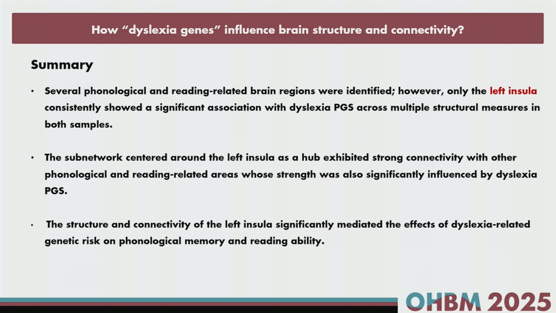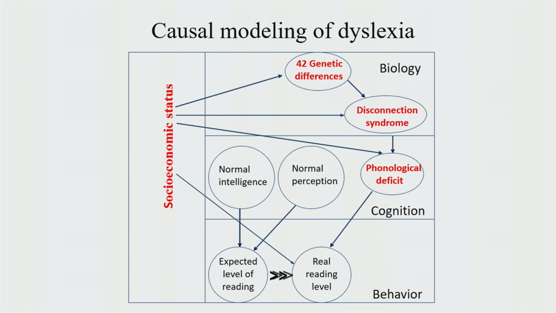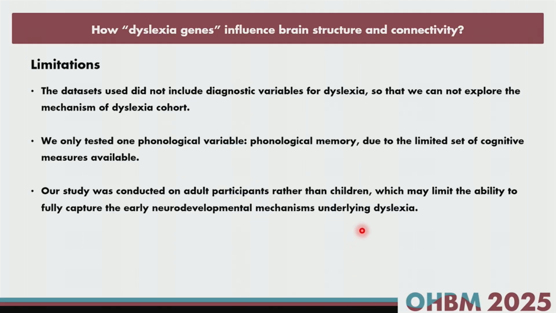We think this is very important as evidence for the phonological deficit theory, because we have direct evidence of how genetics influences the disconnection of the left insula, and then phonological deficit, and then reading ability. So that's about my talk. I don't have much time, so there are some limitations: this is an adult healthy sample, not a dyslexia sample, and this is adults, not children. For most dyslexia, they are developmental children, so we want to see other evidence from developmental cohorts. And I think this is my talk.